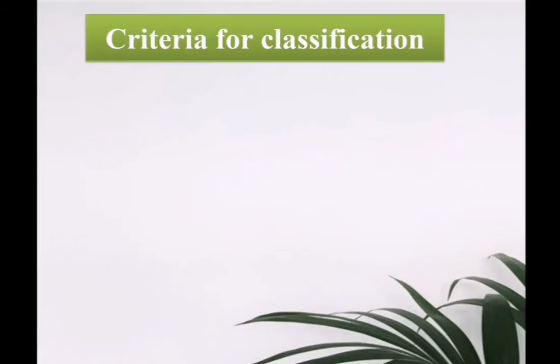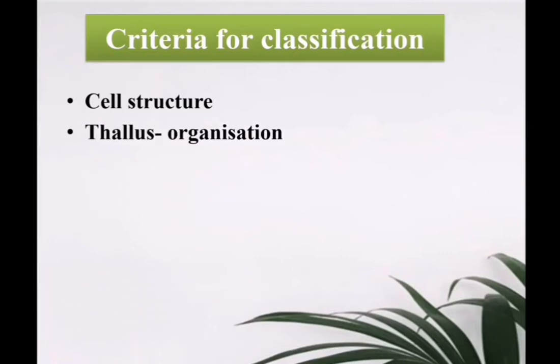And there were a few criteria for this classification. These criteria were cell structure, and all the cells are different. It can be unicellular or multicellular, or prokaryotic or eukaryotic, and maybe the cell wall will have cellulose or not. So that is the cell structure. Then thallus organization. Thallus is the undifferentiated body of the lowest forms.